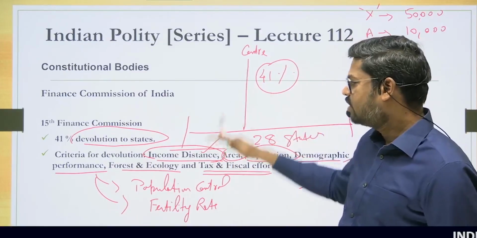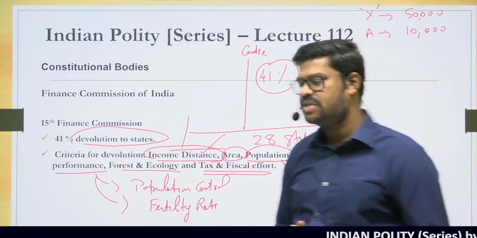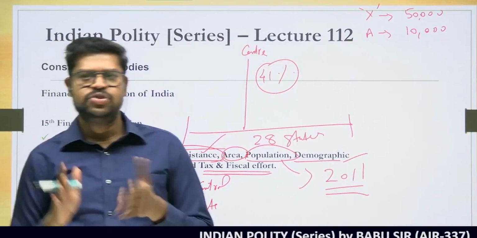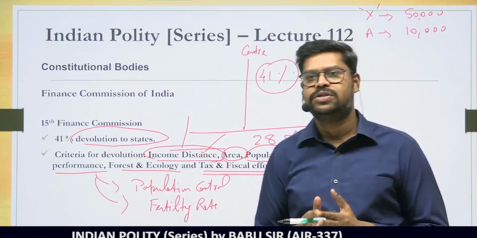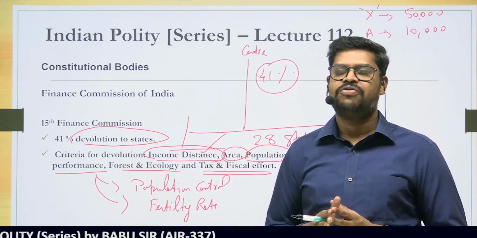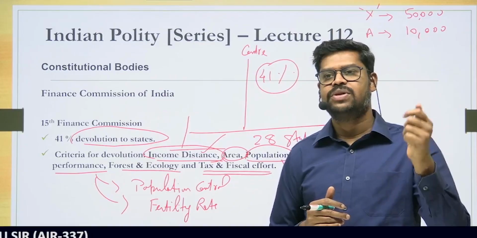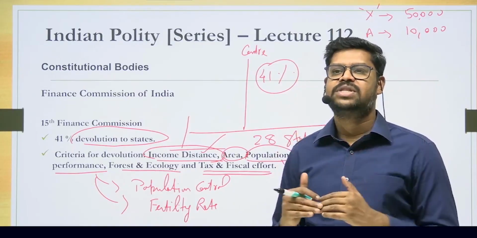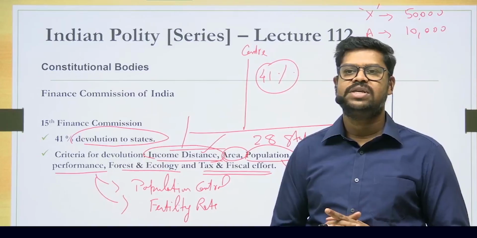Now these are all the various parameters on which the horizontal distribution of revenue happens between the center and the states. Very, very important. So if you see, the Finance Commission of India has a very central role to play under our political system, because the political system of India is a federal political system, where there is division of powers, not only in the administrative as well as the legislative domain, but also in the financial domain. And in order to ensure this fiscal balance between the center and the state, the Finance Commission of India has a very central role to play.